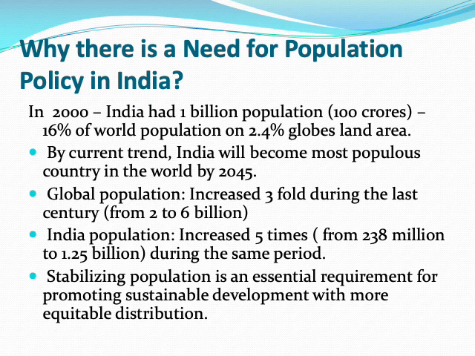Global population increased threefold during the last century, whereas Indian population increased 5 times during the same period. Thus, stabilizing population is an essential requirement for promoting sustainable development with more equitable distribution. This is the reason why there is need for population policy in India.